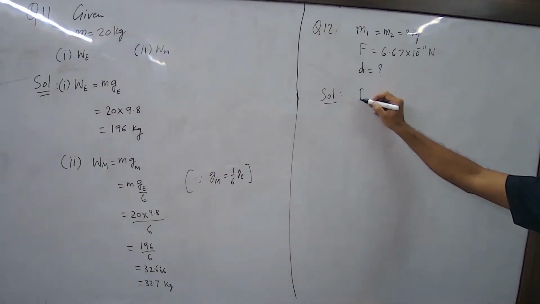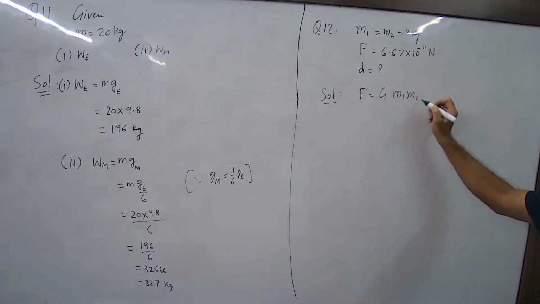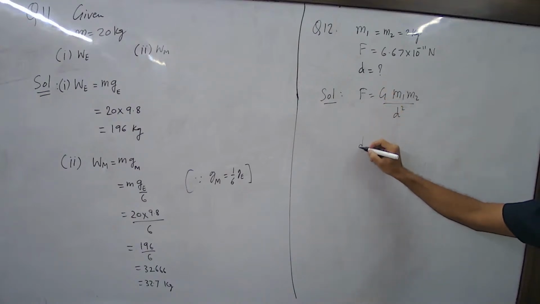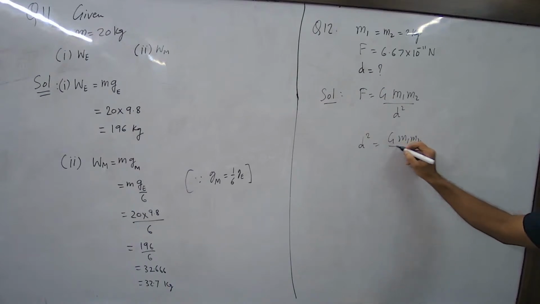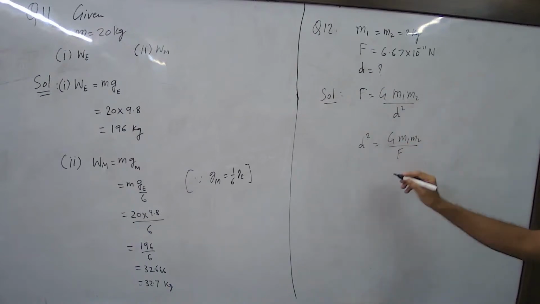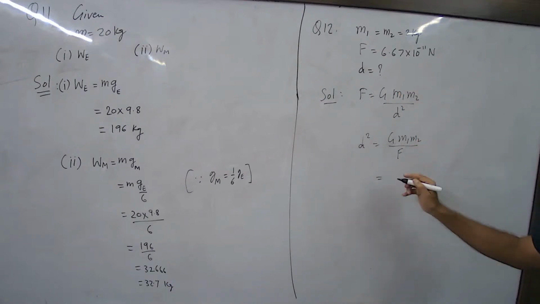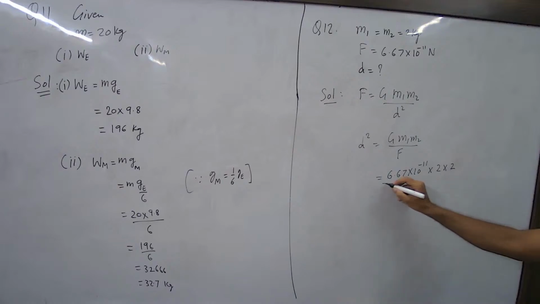Yes, so F is equal to... okay, so we have to find d. So G m1 m2 divided by F. Now substitute. The value of G is not given in the question, that you have to remember. So this you already know, 6.67 into 10 raised to minus 11. M1, M2 both are 2, 2.